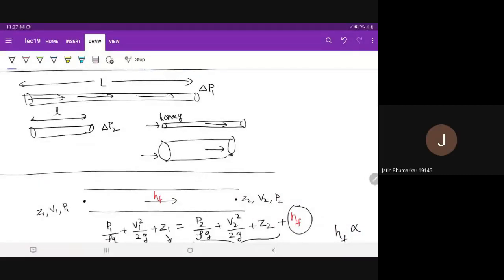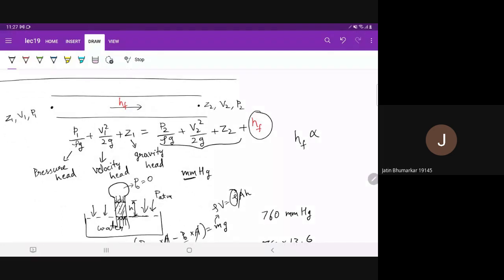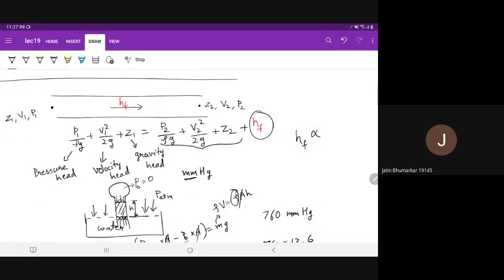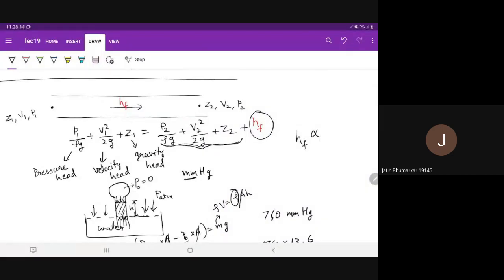Yes, sir. Sir, can you please explain this HF again? So we want to include the effect of viscosity here somehow. Bernoulli equation assumes that it is an inviscid flow. It doesn't assume any viscous effect. So the left hand side, P1 by rho g plus V1 square by 2g plus Z1 has to be greater than P2 by rho g plus V2 square by 2g plus Z2 if there are viscous effects, because some head is going to go down, either pressure head, velocity head, or gravity head at point 2.